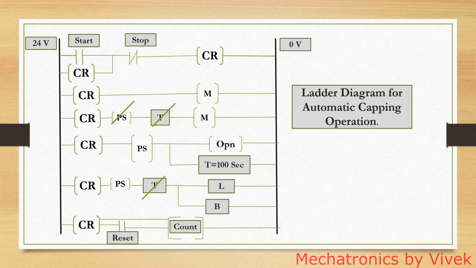Okay. So after the light and buzzer, and as we know, when the photo sensor and timer are not true, the motor again starts and the can proceeds ahead, and it is counted by the counter. Okay. And after the preset number of cans are counted and the batch is complete, the motor will stop or the PLC will stop, and it needs to be reset. So that is why in the last rung you have the reset function also. So this is how the logic works.